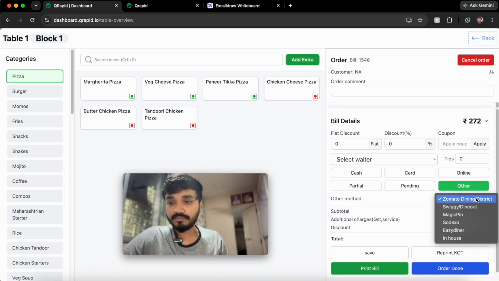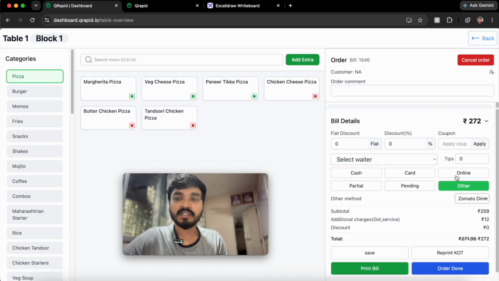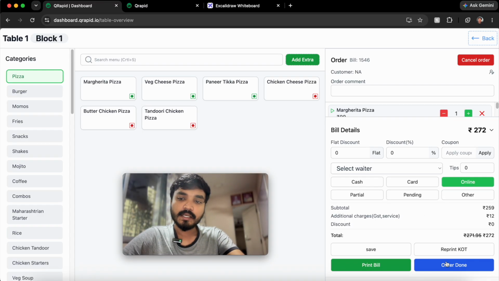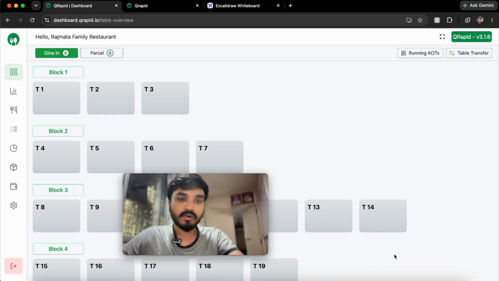And others like Zomato dining, Swiggy dining, or Magic Pay. People also come from other apps and book the table, so you also have an option to settle in whatever way they want. So for example, if I'm settling here online, I'll just click on online, then click the order done button, and yeah, the order is saved, right?